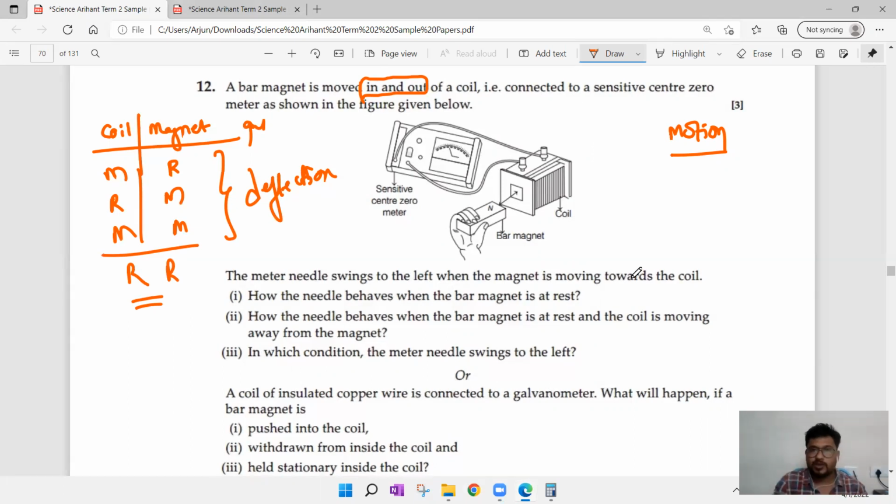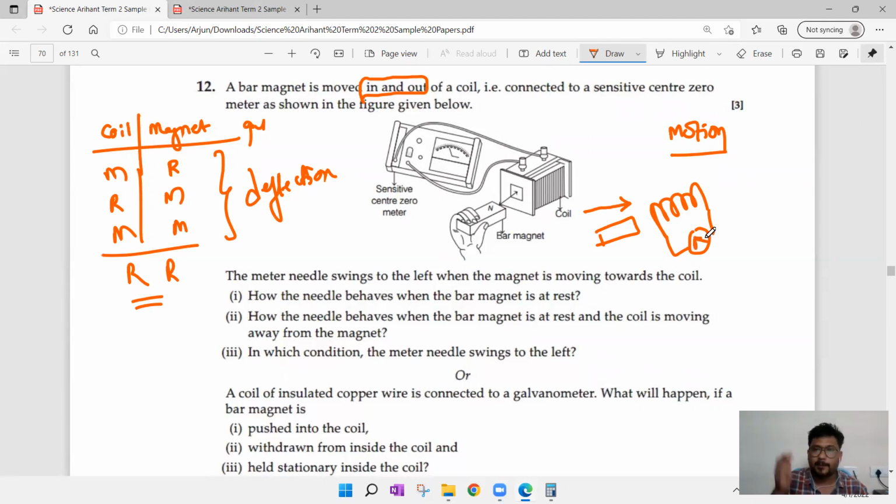Let us apply those logics only. You see what they are telling. Let us consider this is the coil, this is the magnet here, and we have a galvanometer here. Let us assume the meter needle swings to left when the bar magnet is moving towards the coil. This bar magnet is moving towards the coil and it is swinging towards the left.